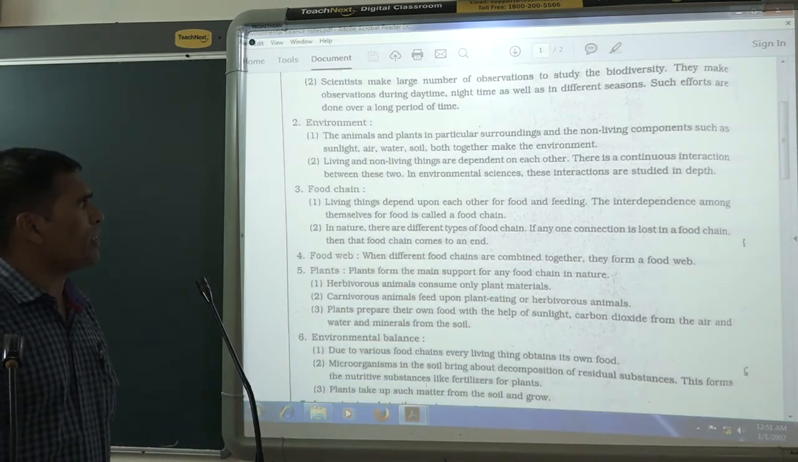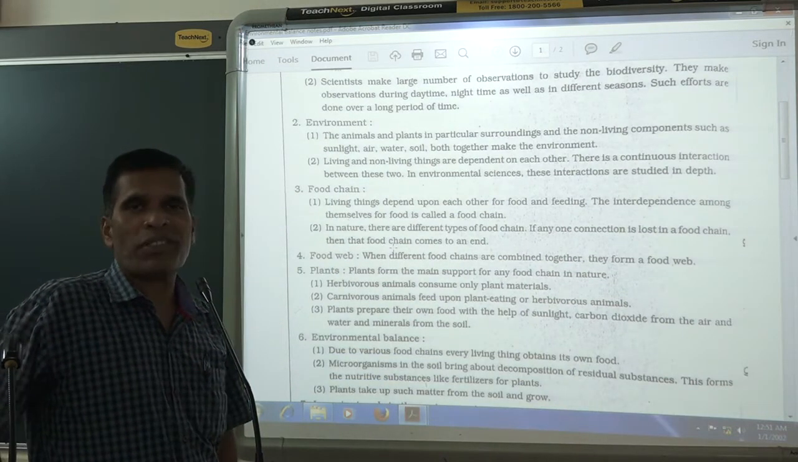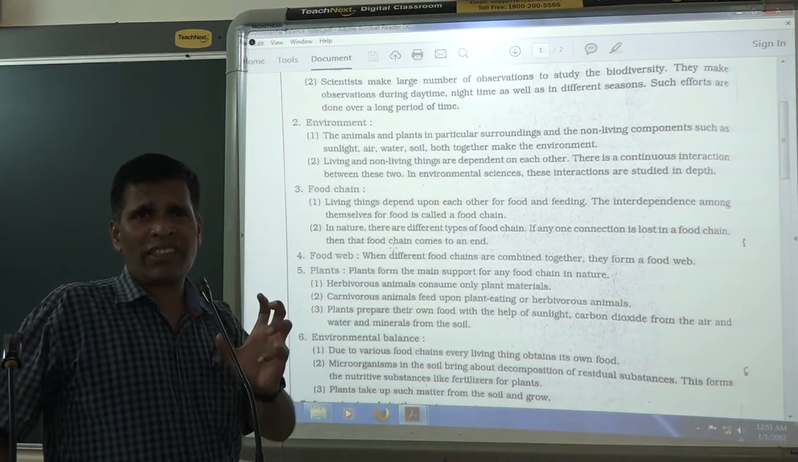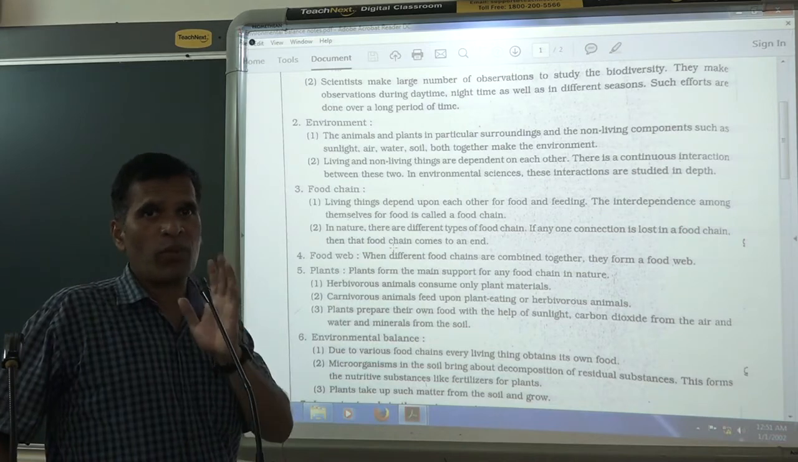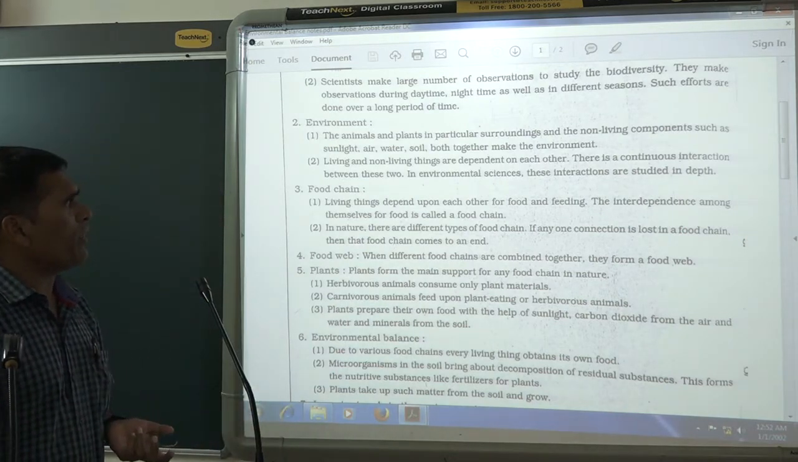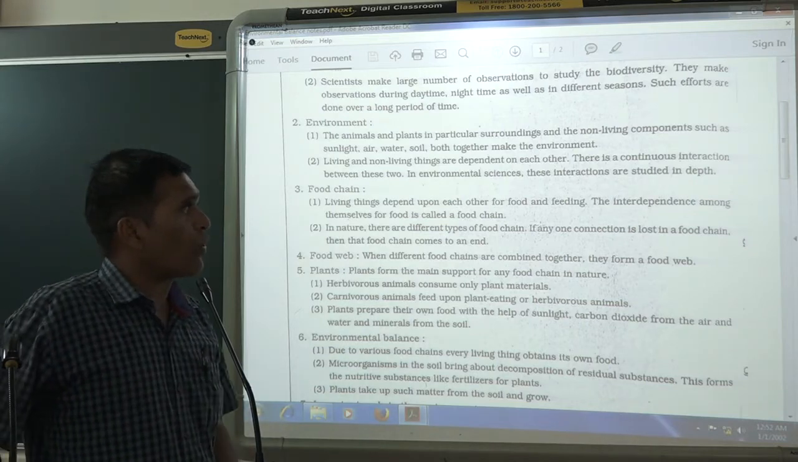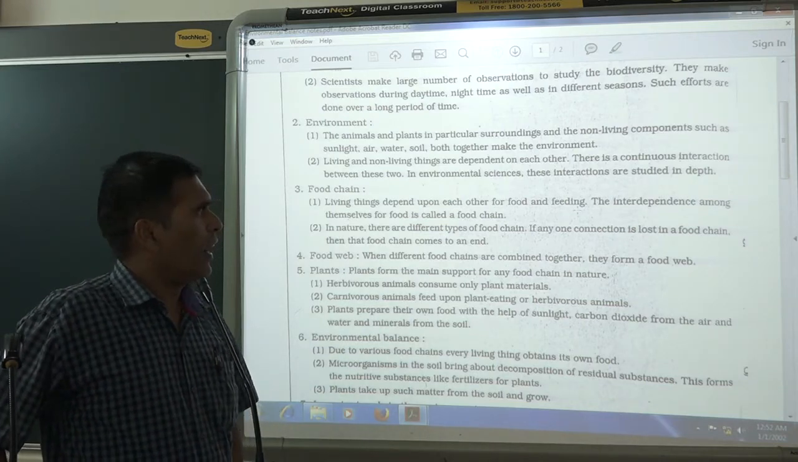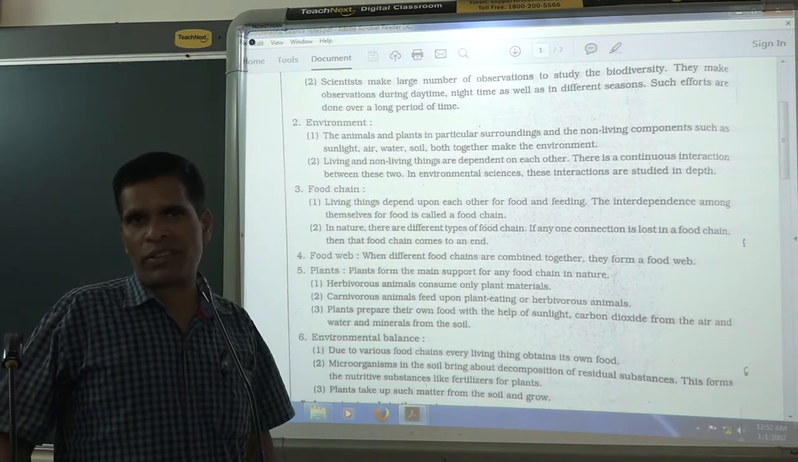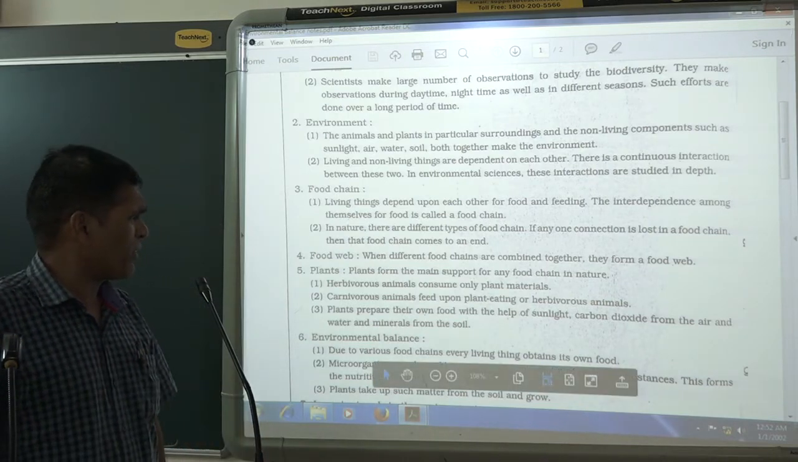What is the food chain? It is a very, very important word. Many students get confused. Sir, what is the food chain? Food chain means what? Many living things come together for the food and they are dependent on each other. That is called the food chain. Living things depend upon each other for food and feeding, and the interdependence upon themselves for the food is called the food chain. In the textbook it is already shown. I will show you that.